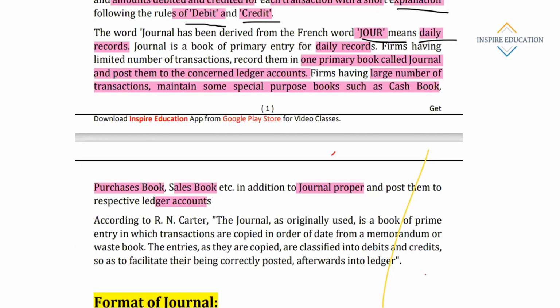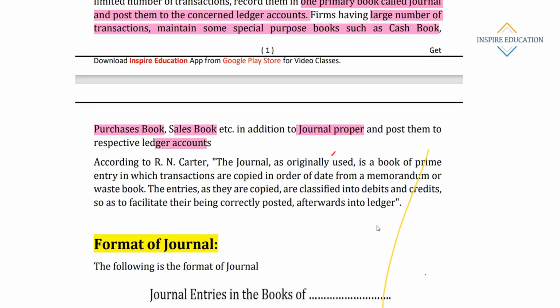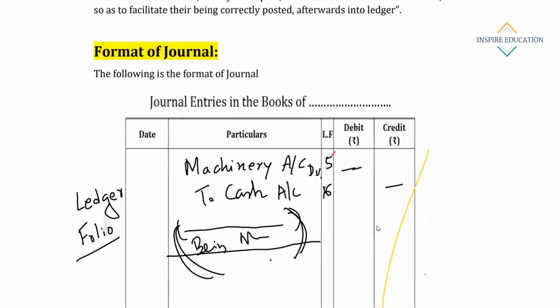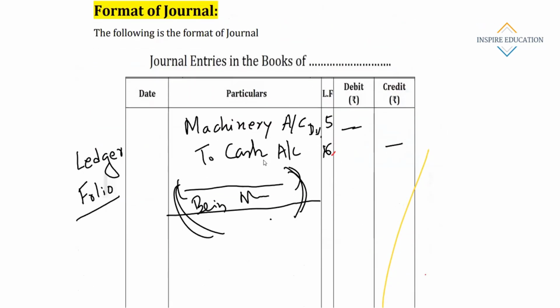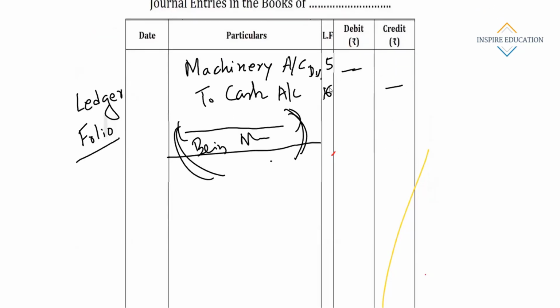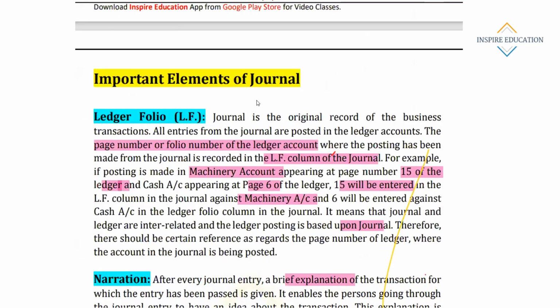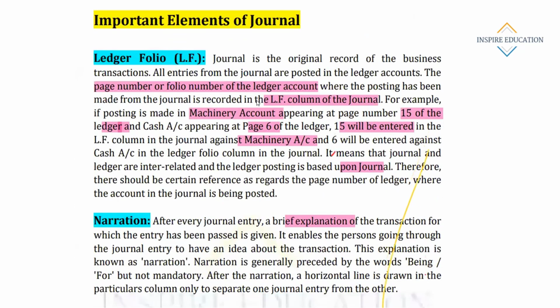These are the types of journal. Then let's look at the format of journal. This is the standard journal format: date, particulars, ledger folio, debit, credit. In this way the journal is maintained, and we'll debit one account and then we'll credit another account. So we'll learn the process of debiting and crediting the account. Actually, we have already discussed this. This is just a summary as requested by one of our aspirants.